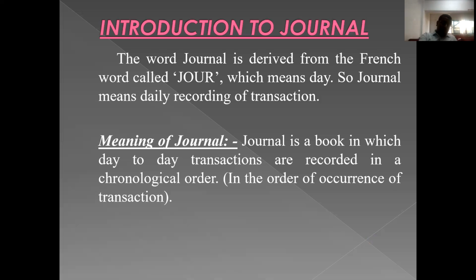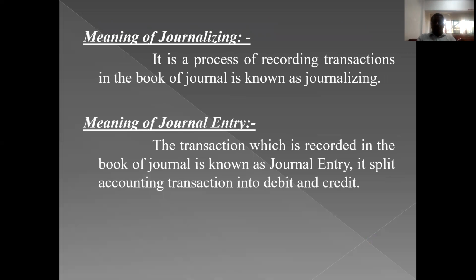Let us move to the next element, that is journalizing. See here, journal is a book in which we are going to record transactions in a very systematic manner. So the process of recording transactions in the book of journal is called journalizing. The process of recording business transactions in a journal is known as journalizing.